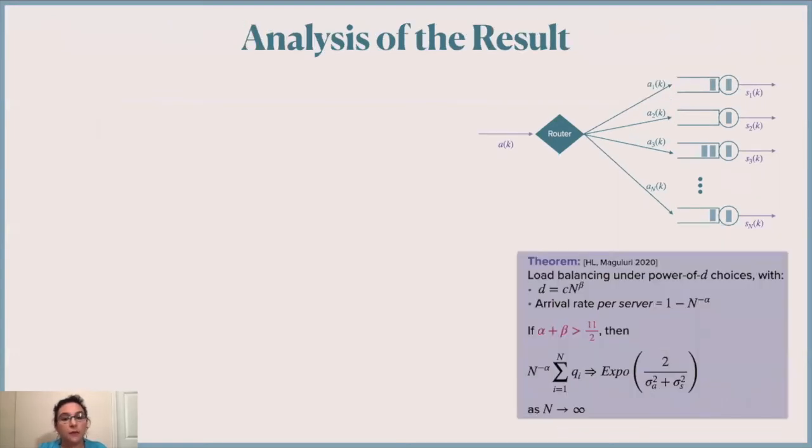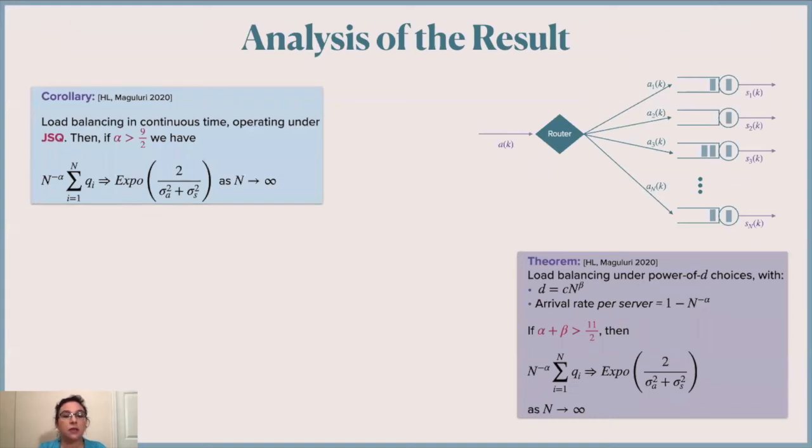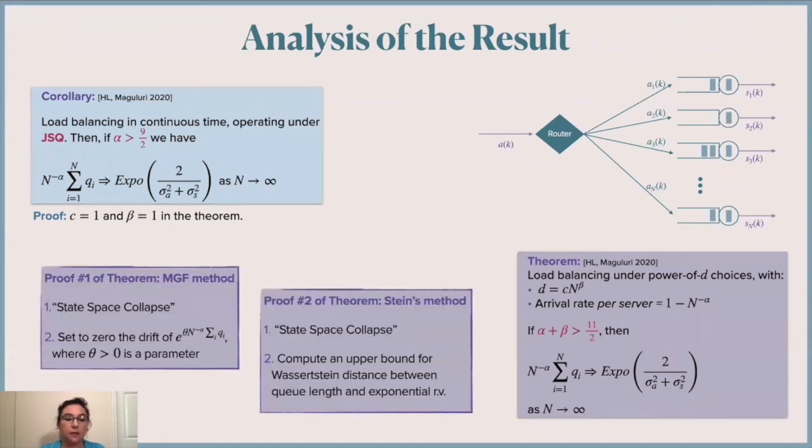So the first thing to notice is that if we apply this result to JSQ, which means that beta equals 1, we get that if alpha is greater than 1 and a half, then we have the convergence result. And as I said, the proof is very simple. We just set c and beta equal to 1 in the theorem. Now, how do we prove this theorem?